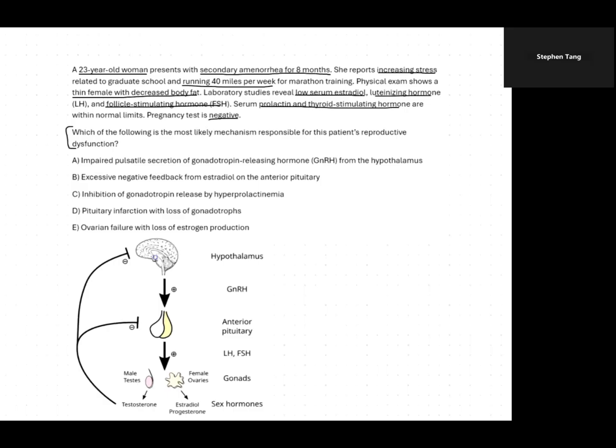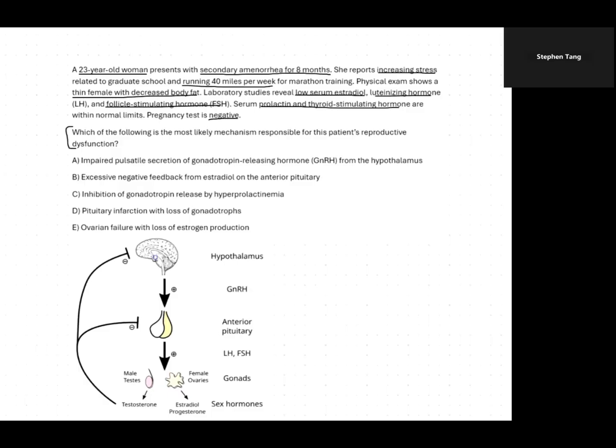Just based on this alone, you may already know what this is, but I'll show you how to approach this question systematically if you're not really sure. So first thing, let's look at the labs. Low estradiol, low LH and FSH. So let's look at the HPO axis. We know that if estradiol is low, it can either be a problem with estradiol production or a problem with insufficient signal to produce estradiol.